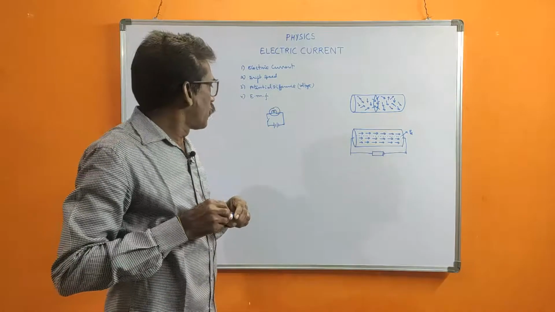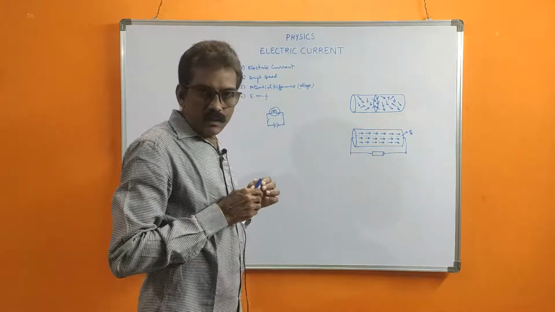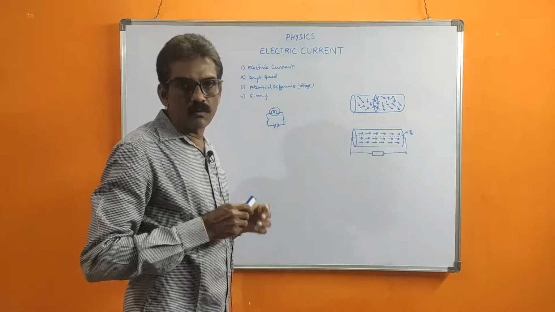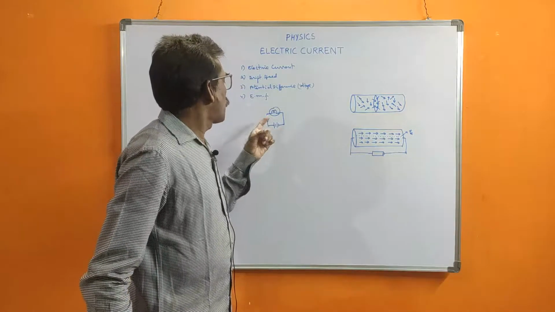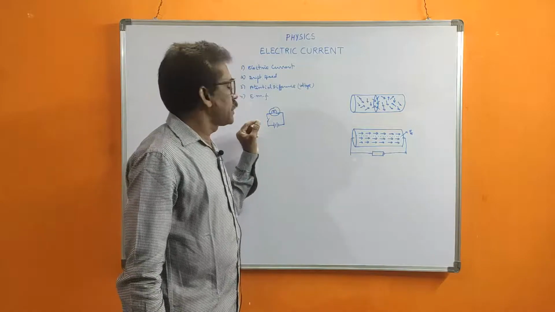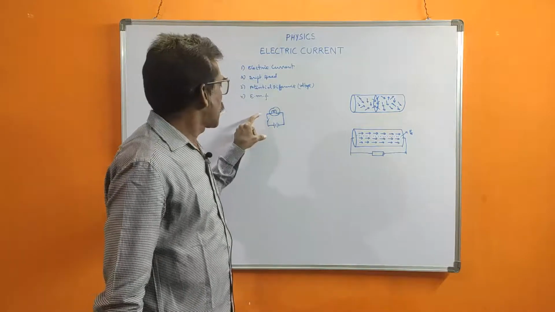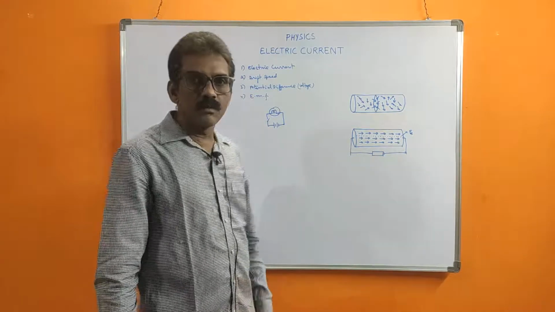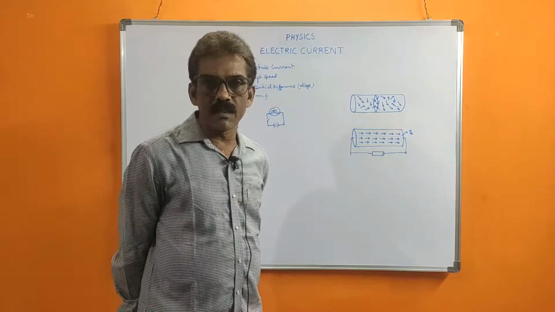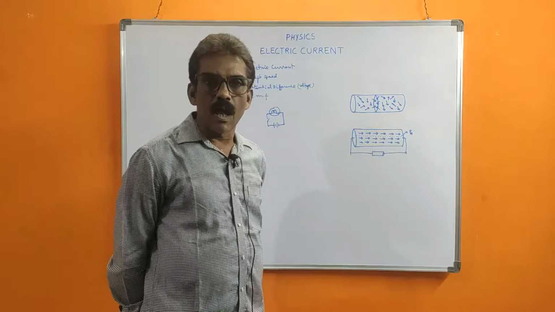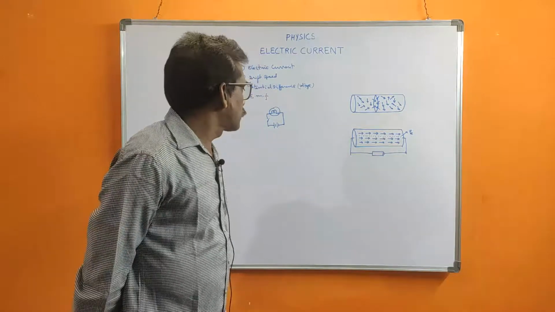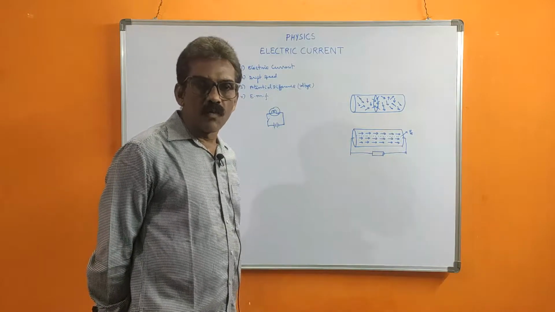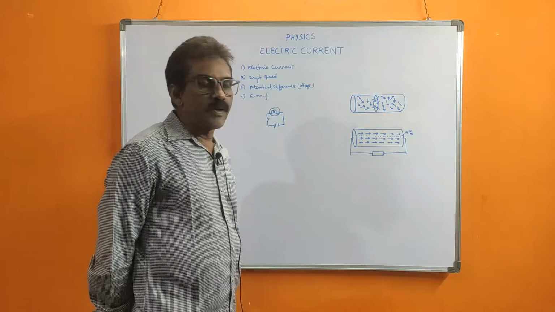Why? Before, why was the bulb glowing? Now in the second case, why is the bulb not glowing? Definitely we know current is flowing through that wire, that's why the bulb is glowing. That means current does not flow through all materials. Some materials allow the flow of current and some do not. So why is that happening? What is the reason? So what is meant by conductors?